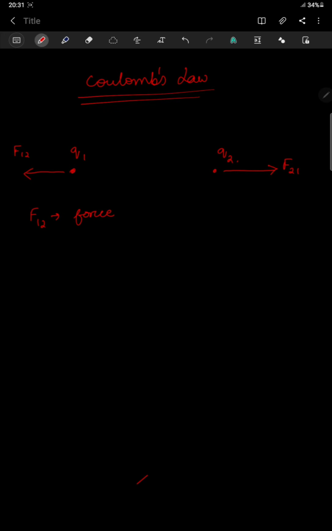Since the charges are at rest, we call it the electrostatic force on charge Q1 due to Q2. Okay, similarly your F21 will be the electrostatic force on charge Q2 due to Q1.